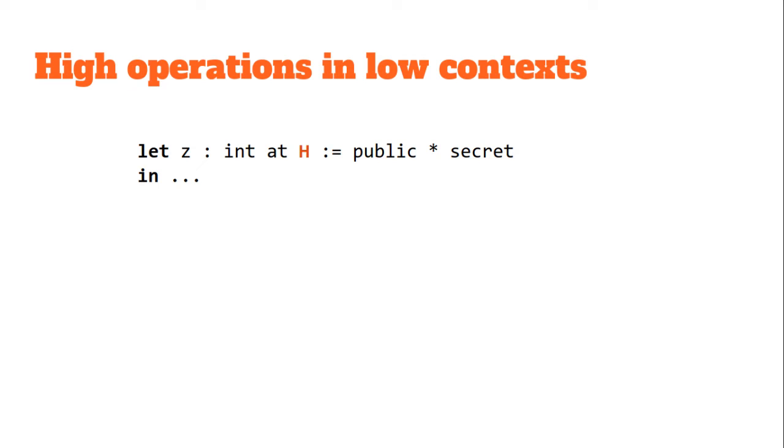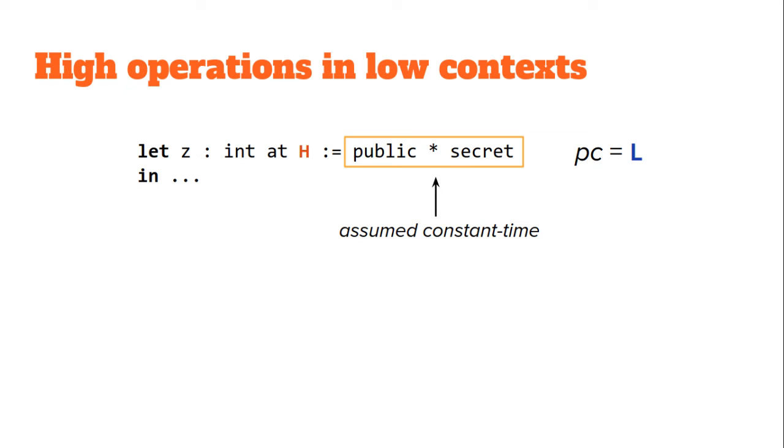Side effect-free operations on high variables generally do not require raising the PC. This allows some operations, such as arithmetic, to be performed at a low PC. This is because we usually assume that these operations are performed in constant time. That is, the label of the result is raised to indicate the flow of information, but no information about the operand can leak through timing side channels. However, on some CPUs, the timing of these operations are dependent on the operands, making our assumption incorrect.